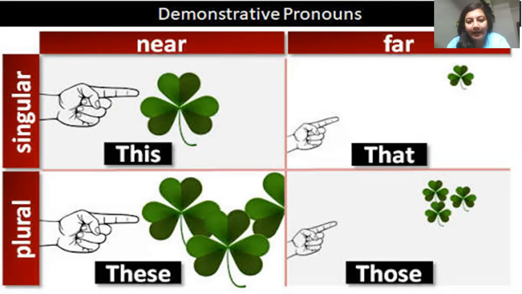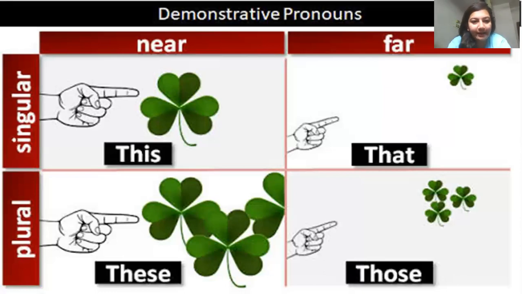So if anything is near and singular in number, we use this. If anything is far and singular in number, we use that. Similarly, if anything is near but plural in number, means they are many in number, then we use these. But if they are far and they are plural in number, we use those. So this is how the demonstrative pronouns are used.